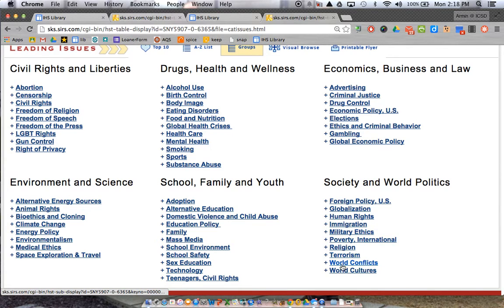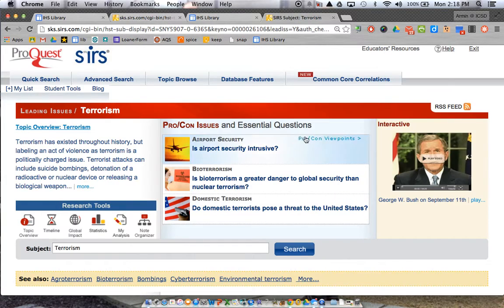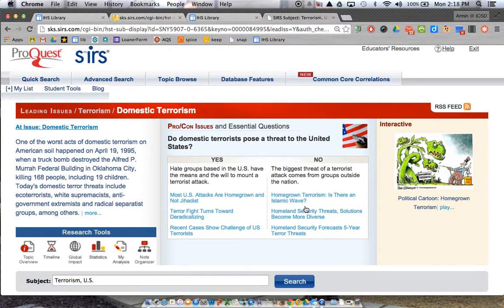So, for example, if we're looking at terrorism, domestic terrorism, here are essential questions and then two thesis statements. And that's about it.